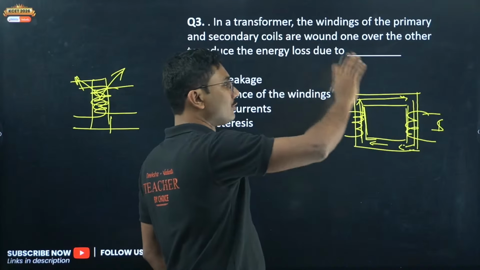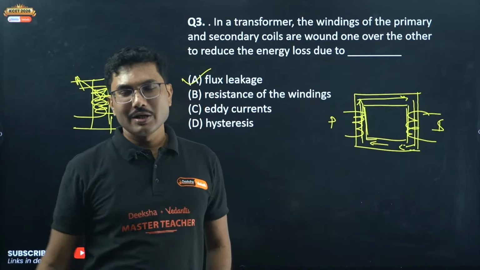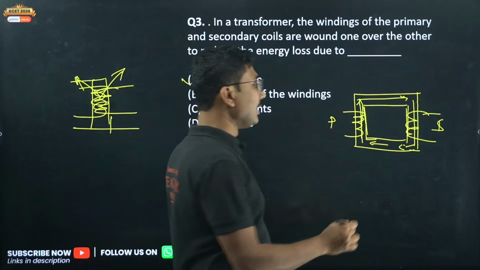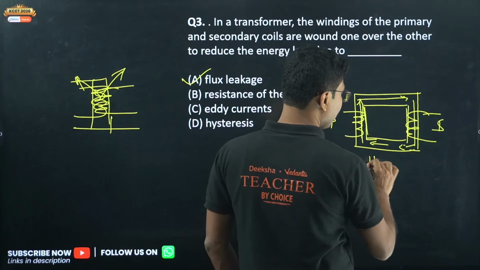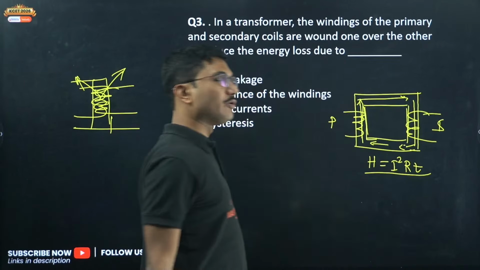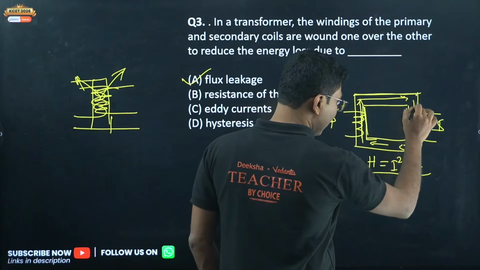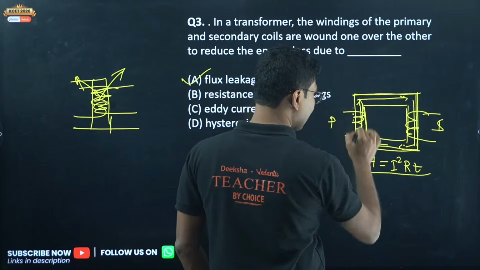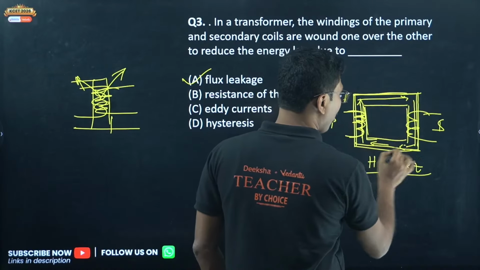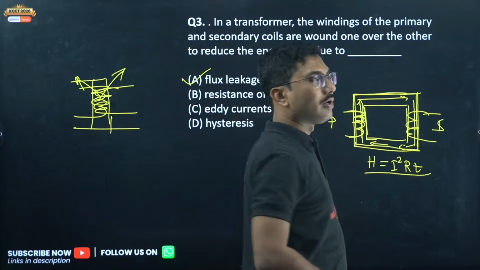Why so? If there is a current and this is a conductor, current passing through a conductor will give rise to heat. So it is the heating effect of current. You will lose some energy because of Joule's heating, I squared R T. This core material is also a conductor, and the flux change through it will also induce an internal current, that is called eddy current.